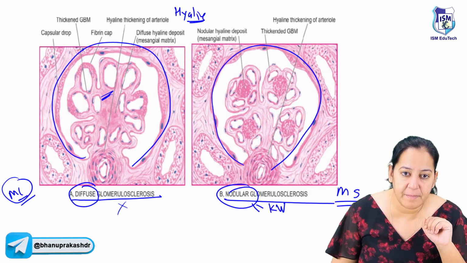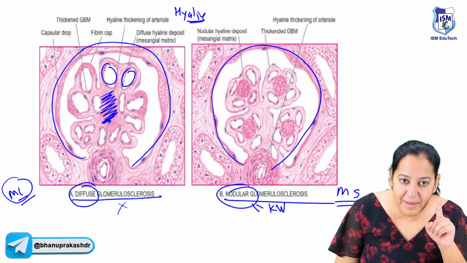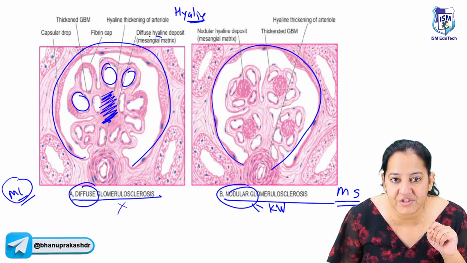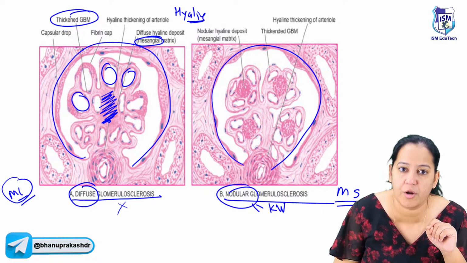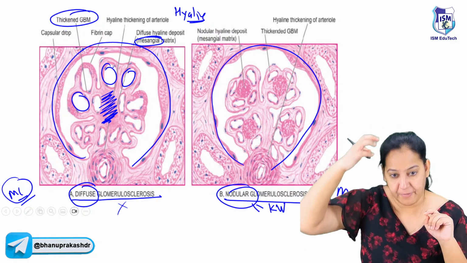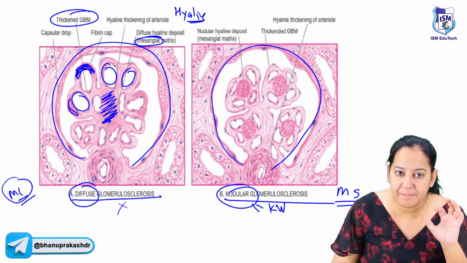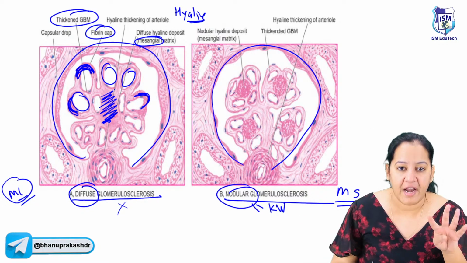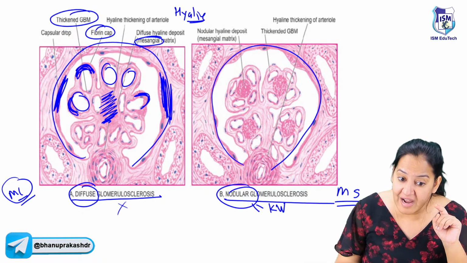It is deposited in the mesangium, you can see. Number 2, it is deposited in the wall of the capillary; you see pink material there, a thickened glomerular basement membrane. Number 3, the cap of the capillary. Can you see the pink color cap? It is known as the fibrin cap, like a hat on the capillary. And the 4th one, it is deposited in Bowman's capsule. So everywhere pink hyaline gets deposited.